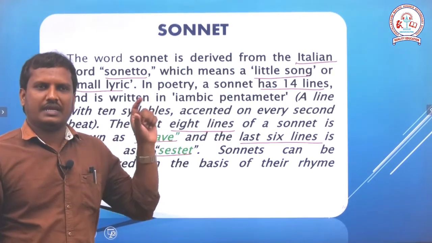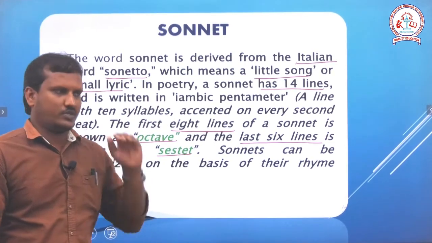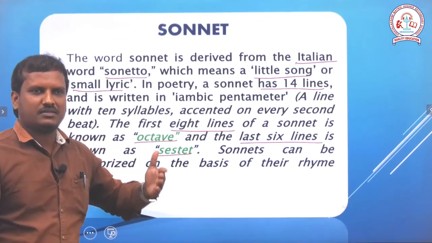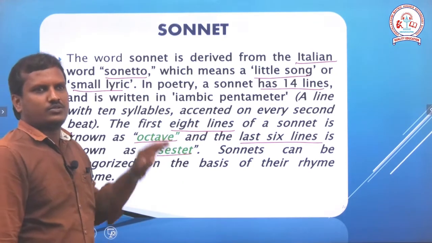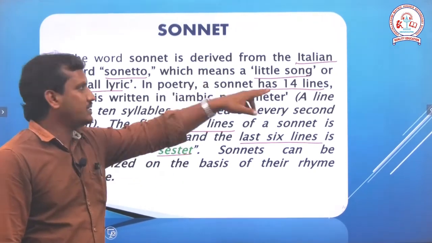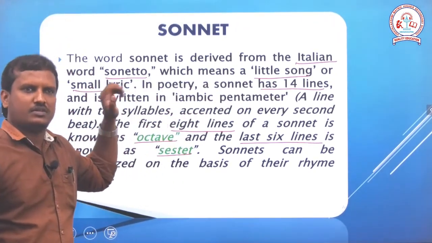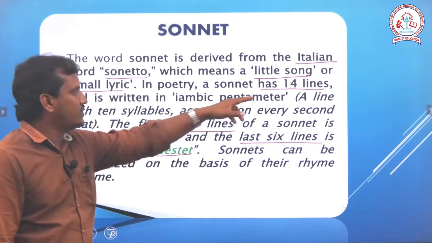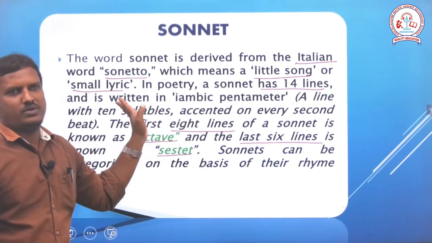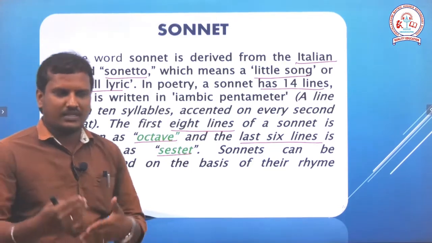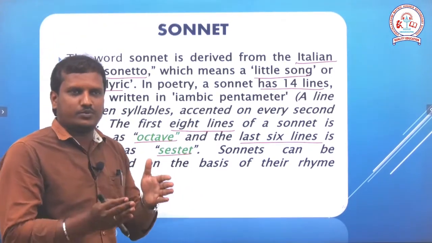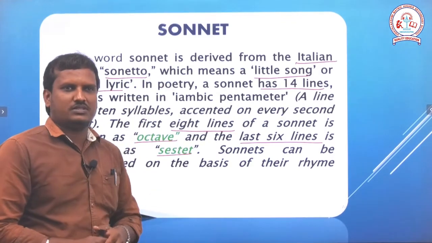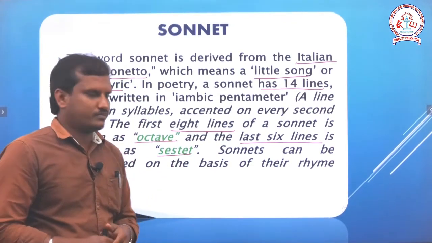Those 8 lines are called octave and the next 6 lines are called sestet. Sonnet is a word derived from the Italian word sonetto, which means little song or small lyric. So, when you write the detailed answer to this question on the poem Life, you have to add these points as an introduction to the poem.